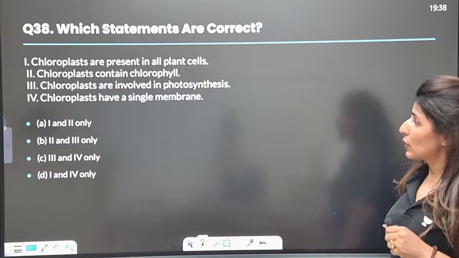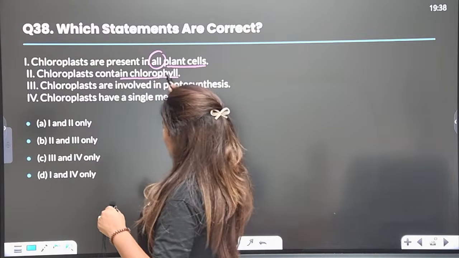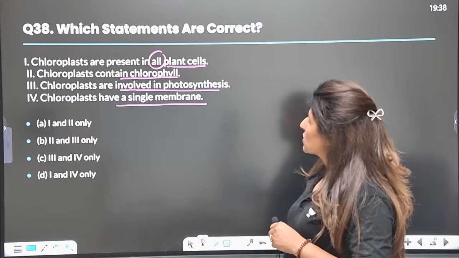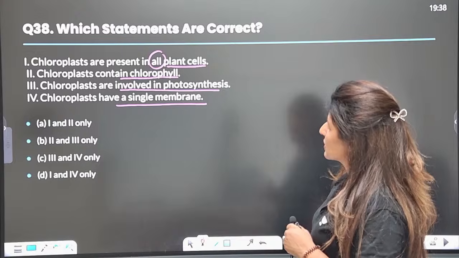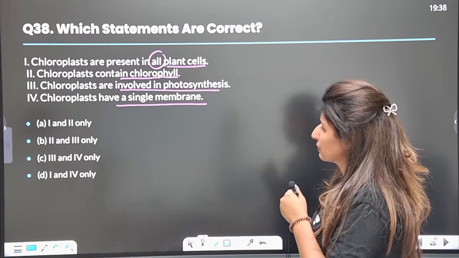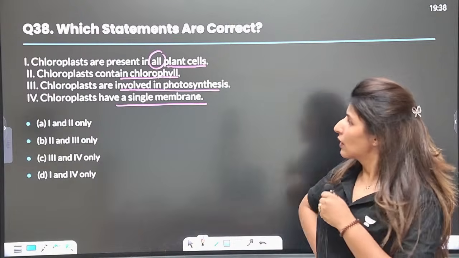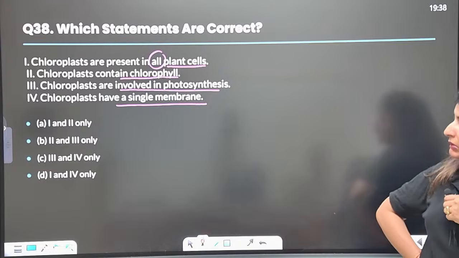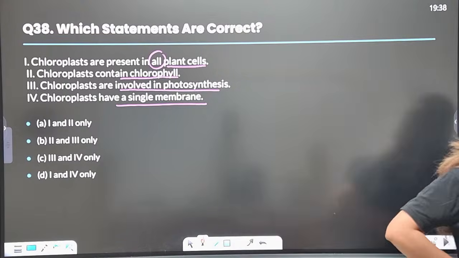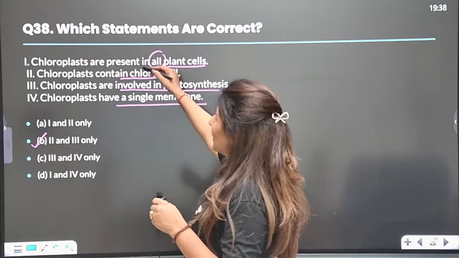Great. Next question is about chloroplasts. They are present in all the plant cells, contain chlorophyll, involved in photosynthesis, have a single membrane. So you have to tell me which are the correct statements. Yes, please. What is the answer, guys? Quick, quick, quick. What is the answer? Question number 38. Answer would be B.